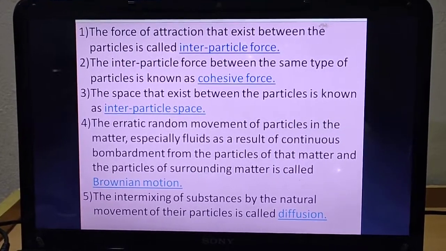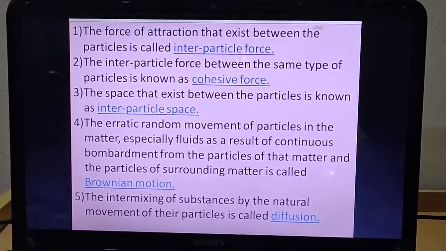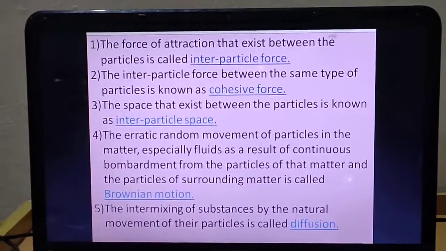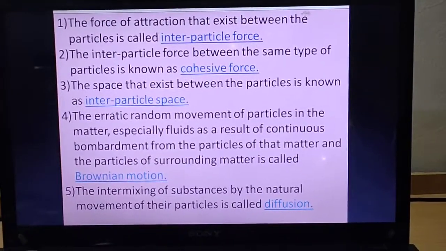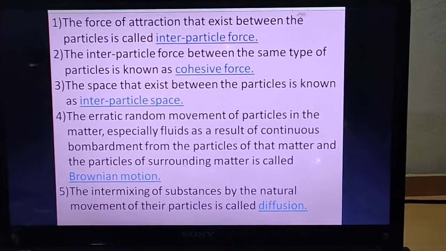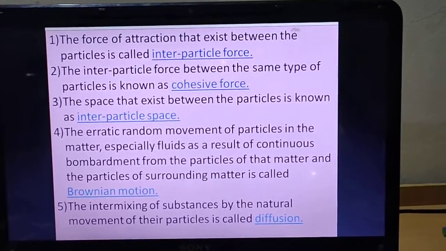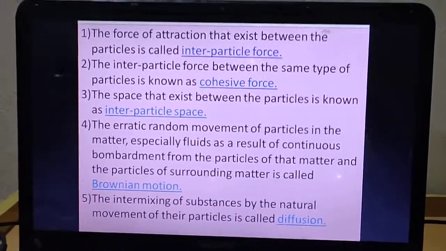Third one, the space that exists between the particles is known as interparticle space. As we have seen in the previous diagram, those round circles which I called atoms, when these atoms have some space between them, that space you will call interparticle space.